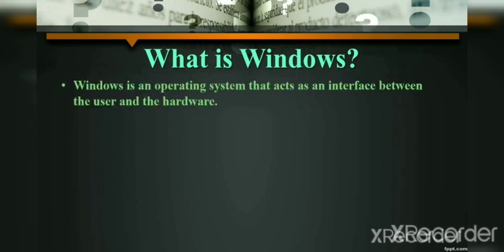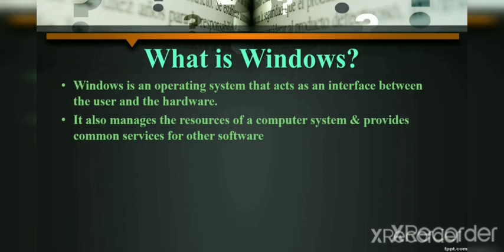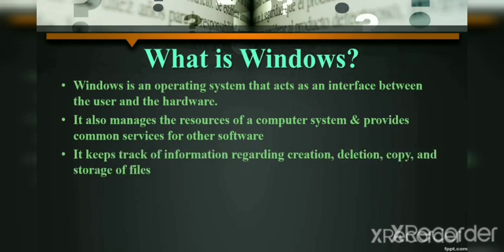Windows is an operating system, as I told you right now. Windows is an operating system that acts as an interface between the user and the hardware. It also manages the resources of a computer system and provides common services for other software. What does it do?